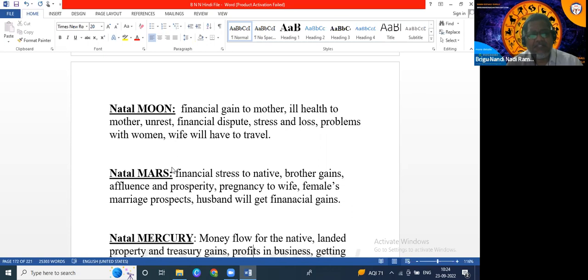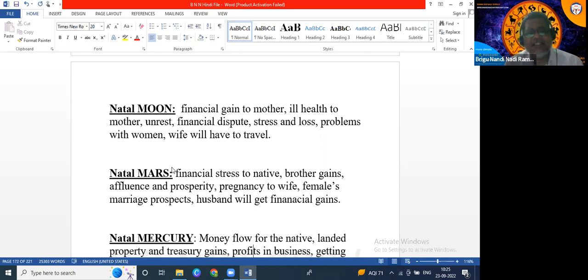In the native's chart, Moon should be conjoined with Venus, or Moon with Rahu or Venus, or Moon with Ketu. Then the wife will go abroad, or the daughter, or the daughter-in-law will go abroad at that time. So like this, we have to check in which month the native. Here we are talking only about Venus. Venus is wife.